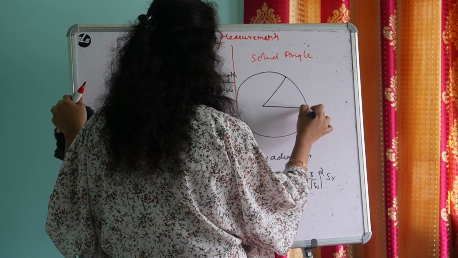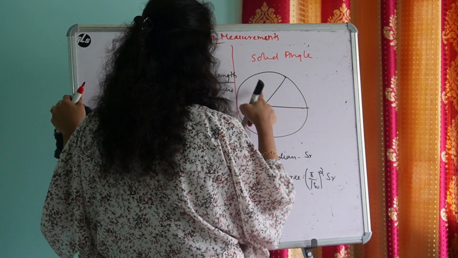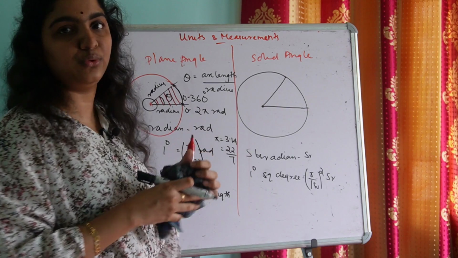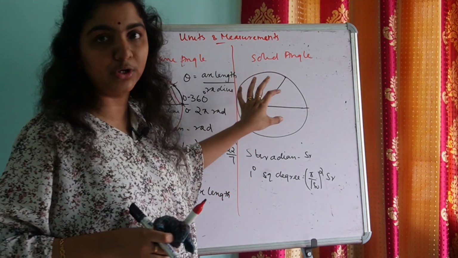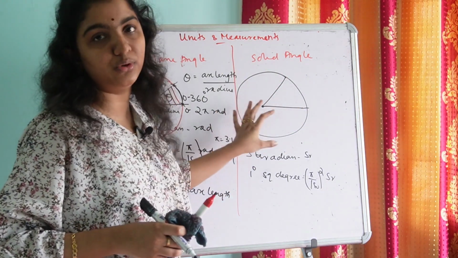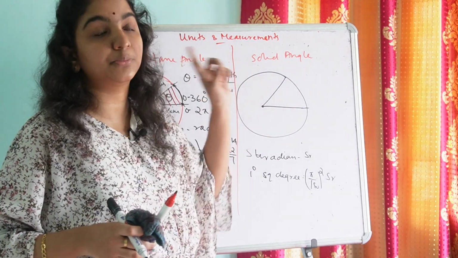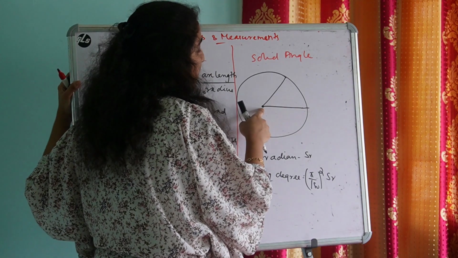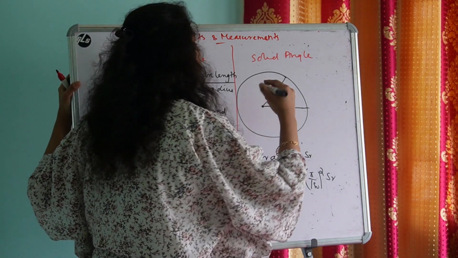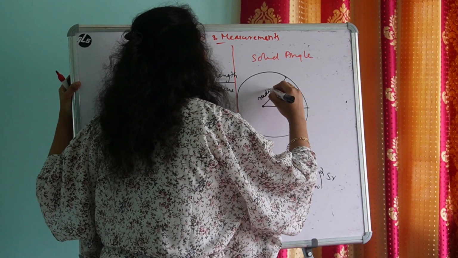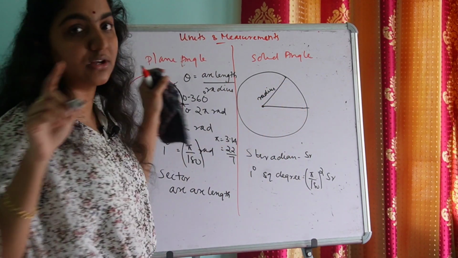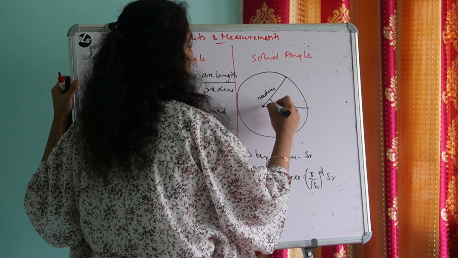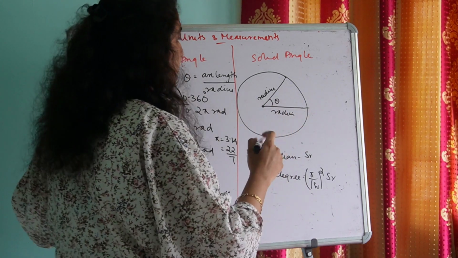So the center of the sphere is the point of intersection of these two lines, and this is not a circle, this is a sphere. Imagine a sphere. The line joining the center of a sphere and any point on the surface of the sphere is known as radius. So these two are radius. Again, the angle formed is theta, and it is solid angle.